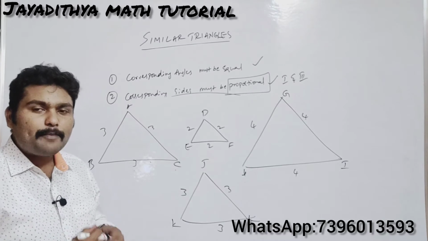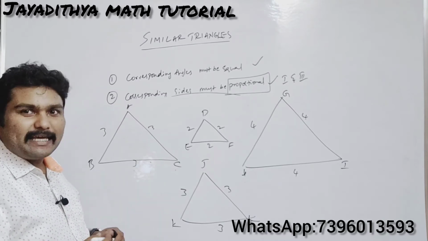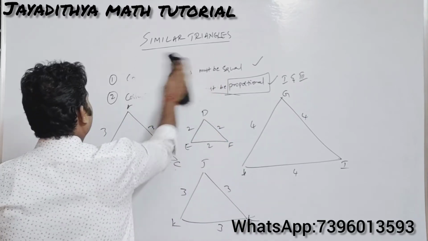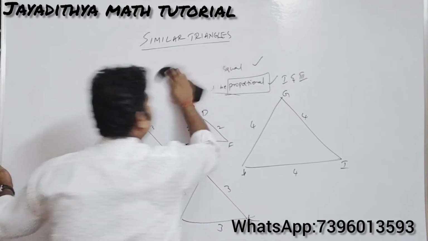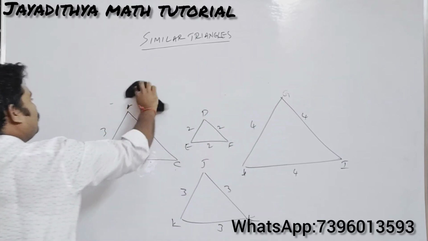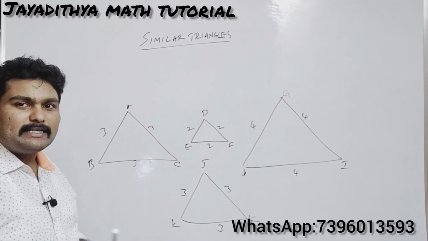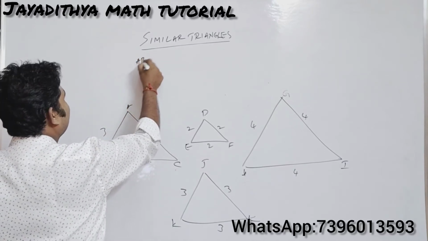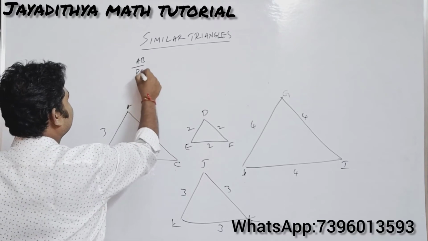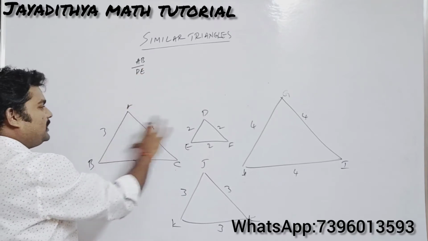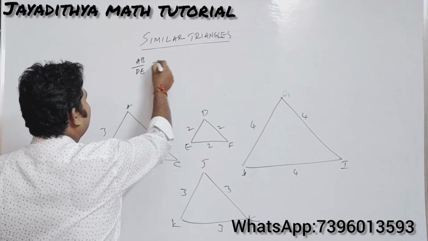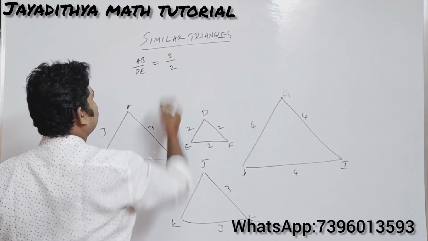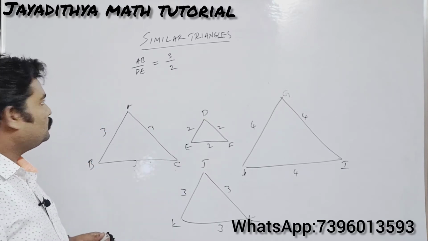So here we are talking about the scale factor. What is the scale factor here? For example, if you take the ratio of corresponding sides, in all the cases the ratios of corresponding sides will be equal, already we know that, but we'll be taking each and every one. If I take AB by DE, I am taking the corresponding sides AB and DE. So AB by DE is equal to how much? This is 3 by 2.